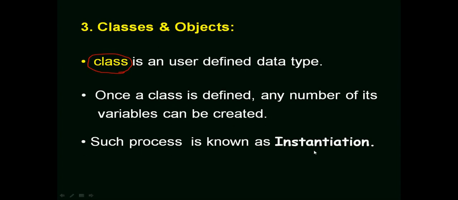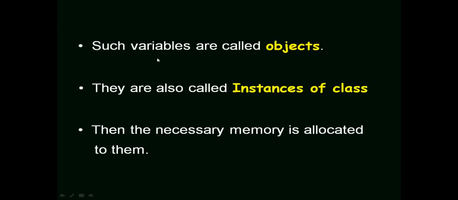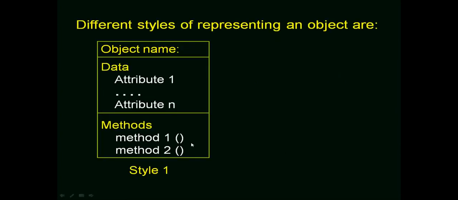Such a process is known as instantiation. Variables of a class are known as objects. Objects are also referred to as instances of a class. Whenever objects are created, only then is the required amount of memory allocated.